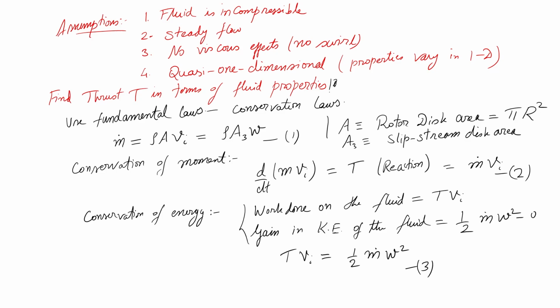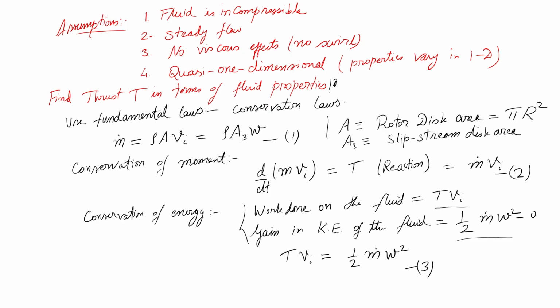During this generation of thrust there is some amount of work that the rotor is doing on air, which is given by T into Vi, and this work done would cause a change in the kinetic energy of air going through the rotor disc. Kinetic energy is normally half m v square, where v is the velocity.